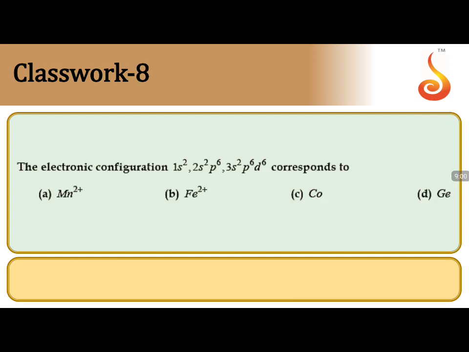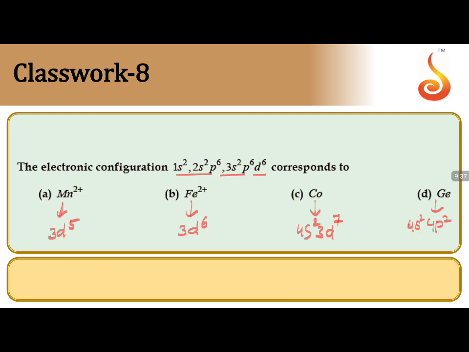Coming to question number 8, the electronic configuration 1s2, 2s2 2p6, 3s2 3p6 and 3d6 corresponds to which species? Manganese configuration is 3d5, iron configuration is 3d6, cobalt configuration is 4s2 3d7, and germanium comes under the carbon family, carbon, silicon, germanium, so it will be 4s2 4p2.